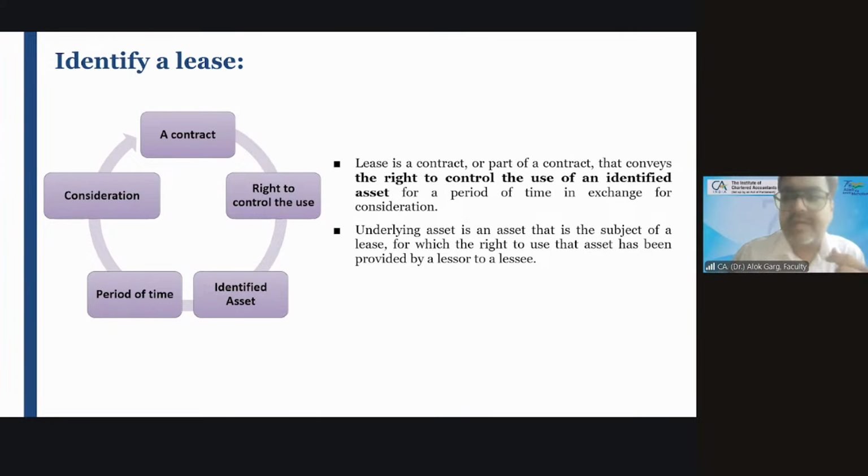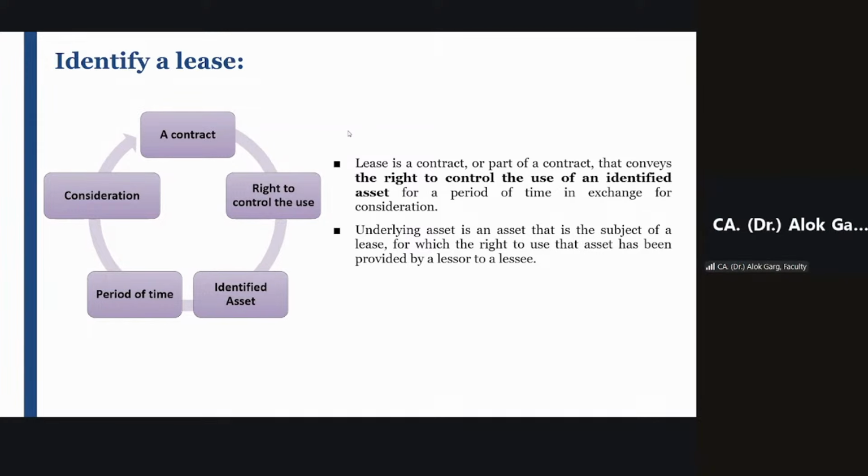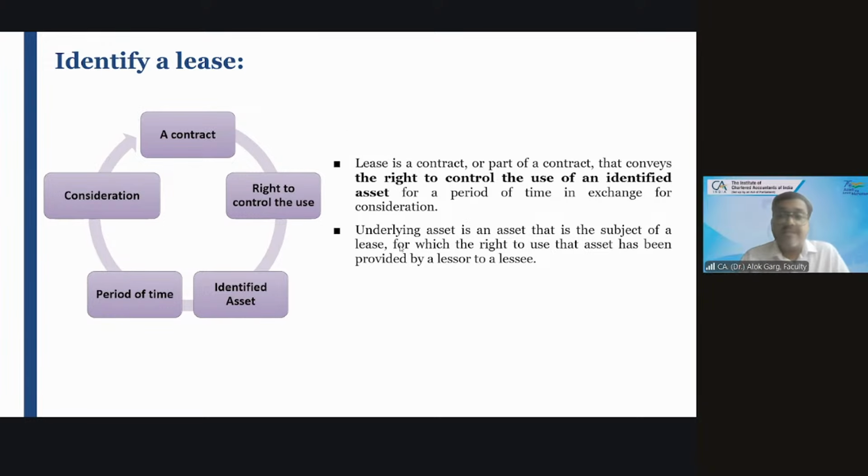The time period is very important; it is known as the lease term. Consideration, lease rent, is also important, the lease term is also important, and using the asset is also important. There should be a contract between two or more parties.